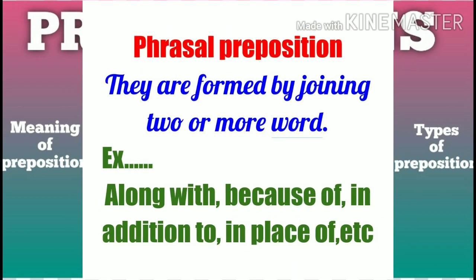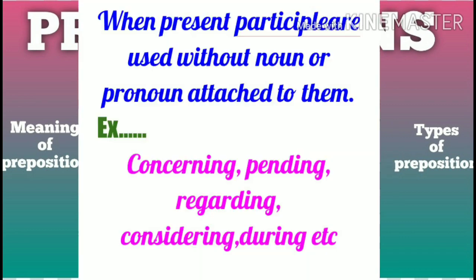Third form of preposition is phrasal preposition. They are formed by joining two or more words, like along with, because of, in addition to, in place of, etc. Lastly, the participle preposition. When present participles are used without noun or pronoun attached to them, they are called participle prepositions, like concerning, pending, regarding, considering, during, etc.